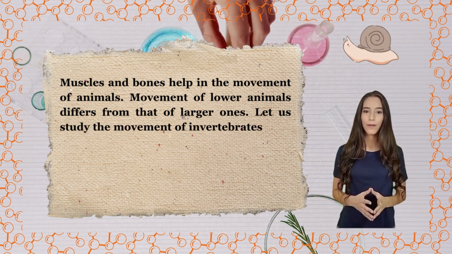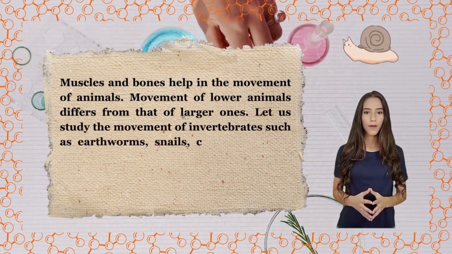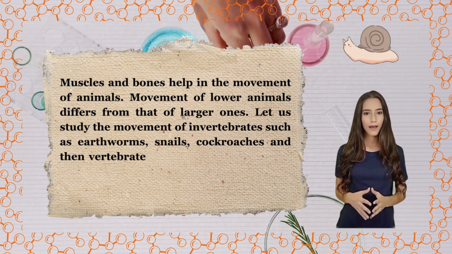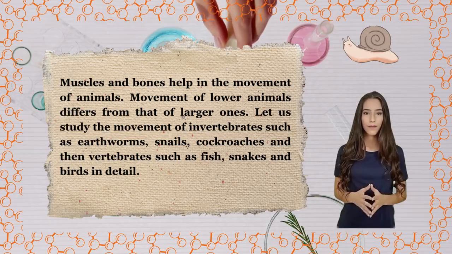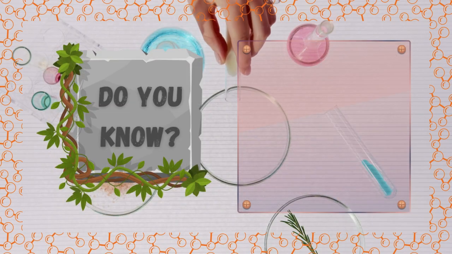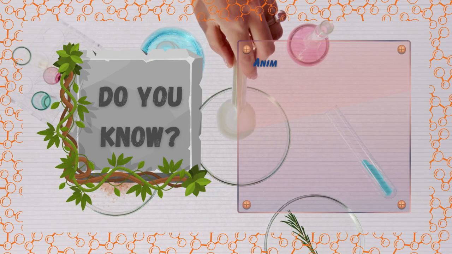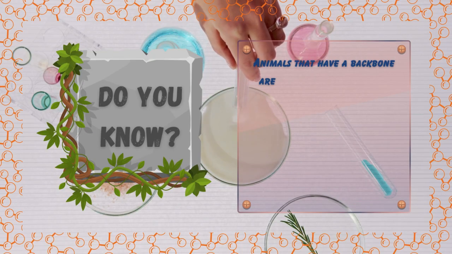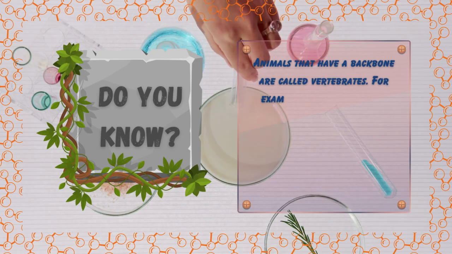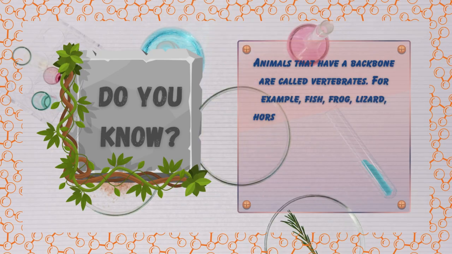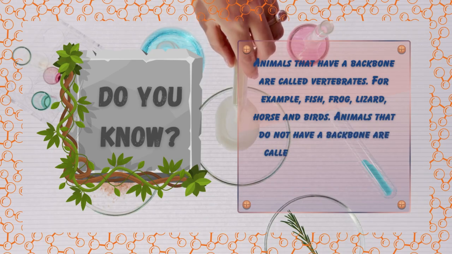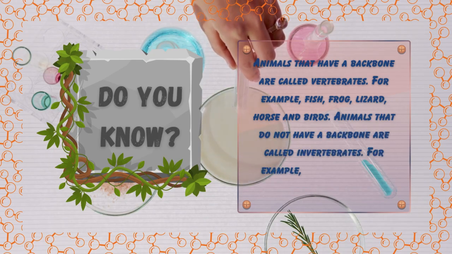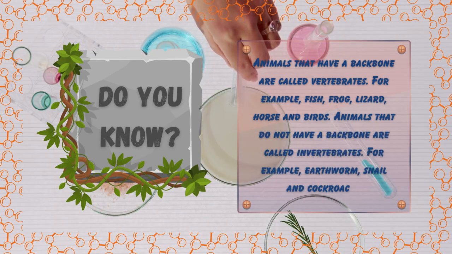Let us study the movement of invertebrates such as earthworms, snails, cockroaches, and then vertebrates such as fish, snakes, and birds in detail. Do you know? Animals that have a backbone are called vertebrates. For example, fish, frog, lizard, horse, and birds. Animals that do not have a backbone are called invertebrates. For example, earthworm, snail, and cockroach.